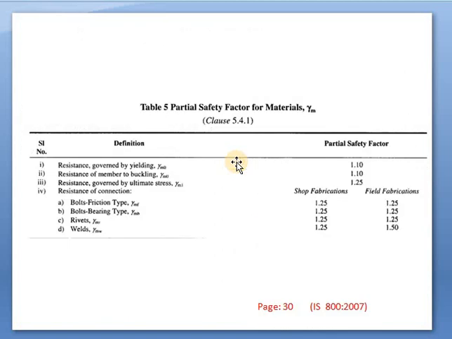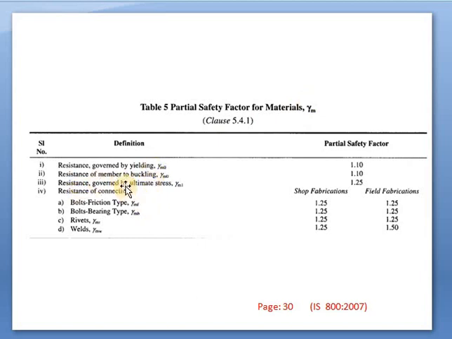Next is from page number 30. This is again important. Table number 5, that is the partial safety factor for materials, gamma m. So gamma m is also important, the partial safety factor for materials, mentioned in clause 5.4.1. So what does this table say? It is the partial safety factor, used for designing purposes in tension members. In the next slides we will see where this partial safety factor is used.